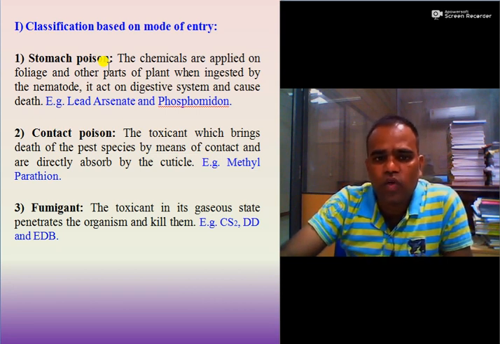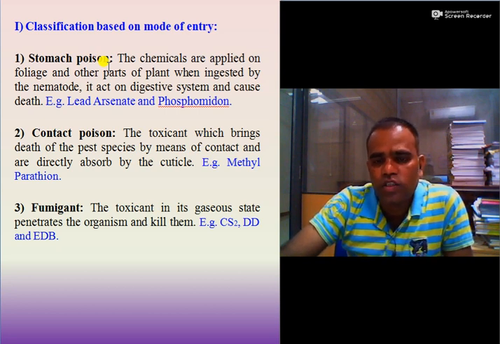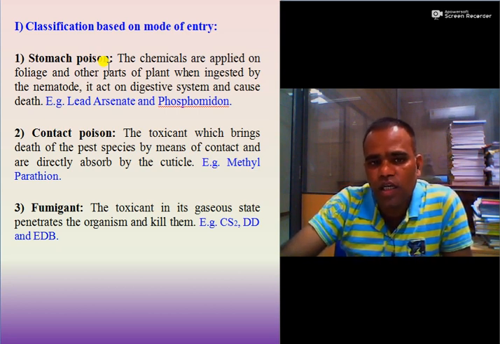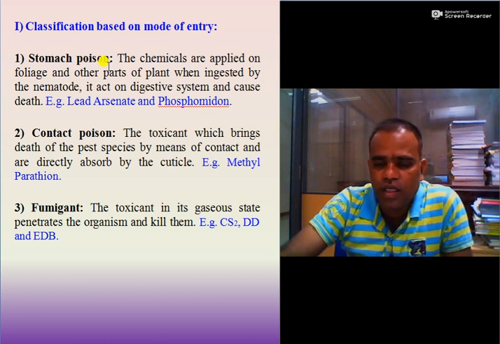Then the second one is contact poison, the toxicant which brings death of the pest species by means of contact and is directly absorbed by the cuticle of nematodes. Example, methyl parathion. Then third, fumigant, the toxicant used in its gaseous state which penetrates the organism and kills them.